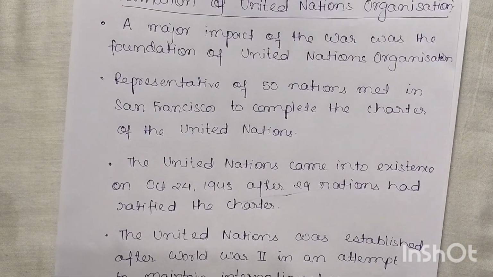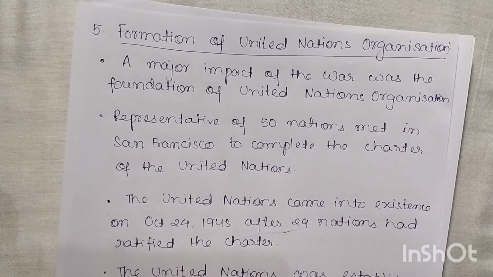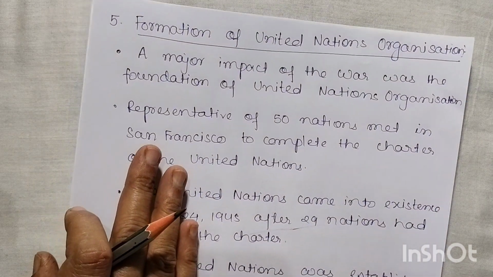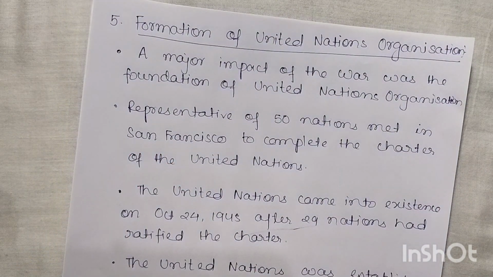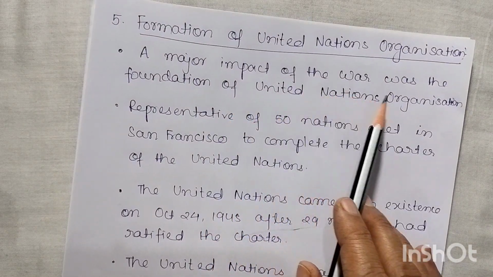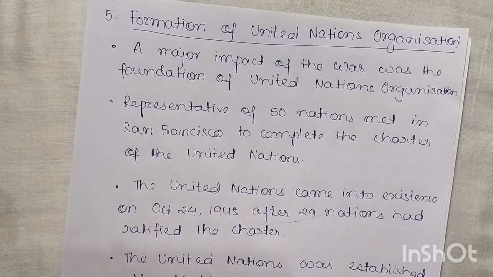The fifth one was the formation of the United Nations Organization. After the First World War, we saw the formation of the League of Nations, which has now been dissolved, and a new organization has been set up, given the name United Nations Organization. A major impact of the war was the foundation of the United Nations.